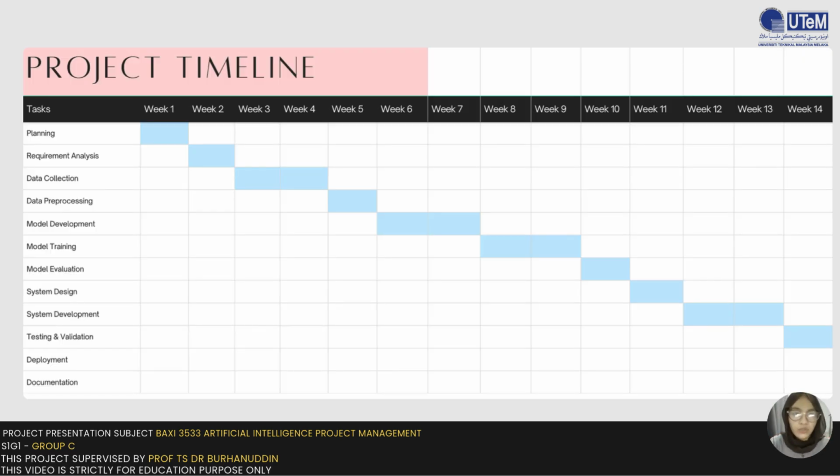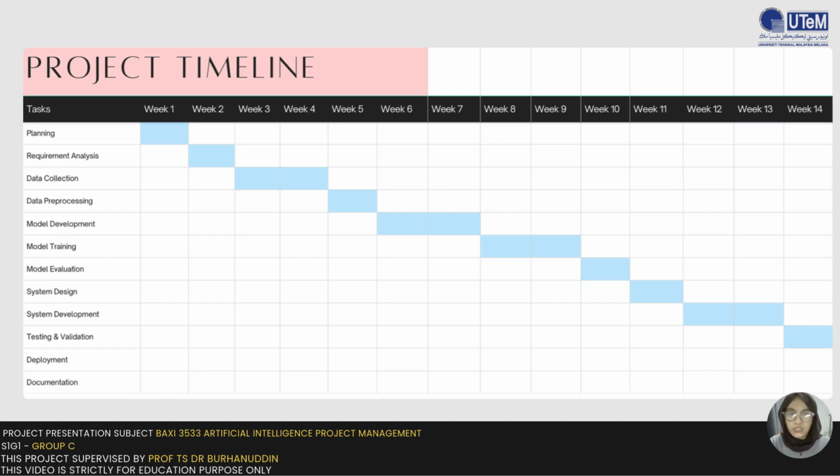Okay, so this is our project timeline. We start from week 1 until week 14. In the first phase, which is planning and requirement, that took week 1 and week 2. In week 1, we focus on project planning, including defining objectives and scope. And in week 2, requirement analysis was conducted to identify system needs and project constraints. In phase 2, which is data preparation, from week 3 until week 5, we carry out the data collection and data pre-processing.